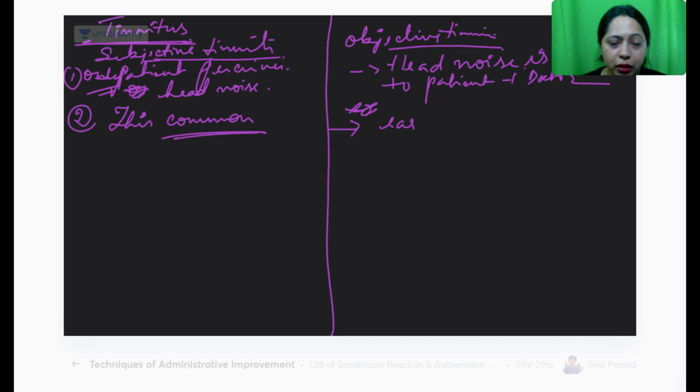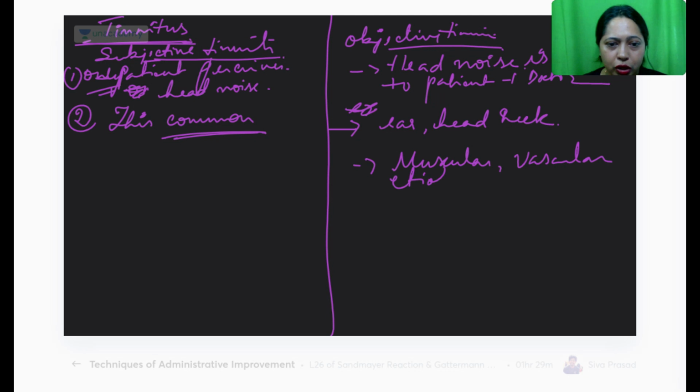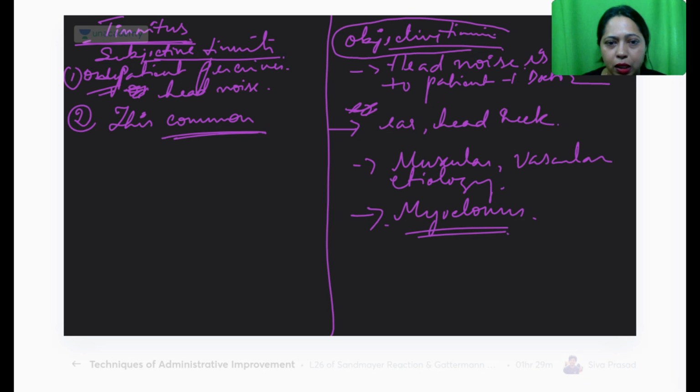It starts here, you can hear it, and there is the head and neck region, and muscular and vascular etiology you can see. And then what else can we add? We can also add myoclonus. This is one of the features of objective tinnitus.